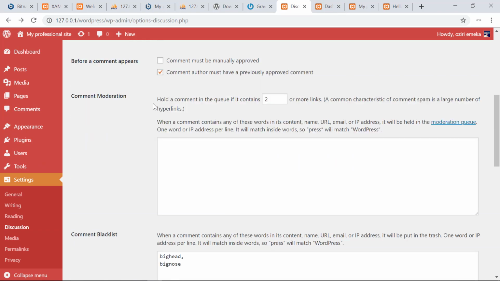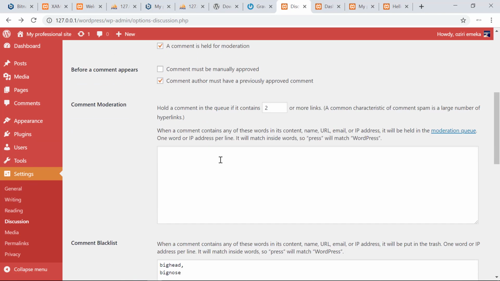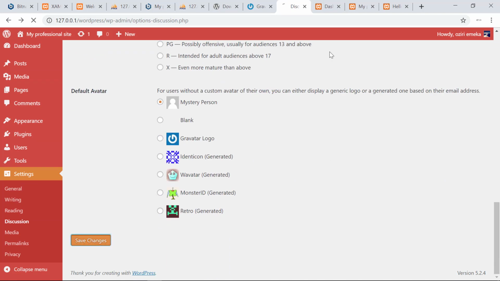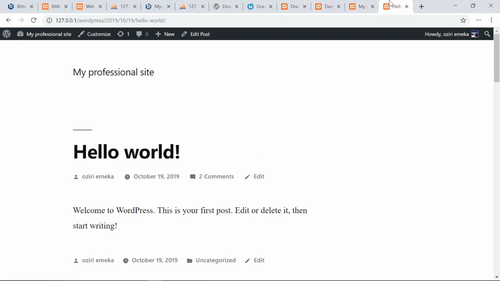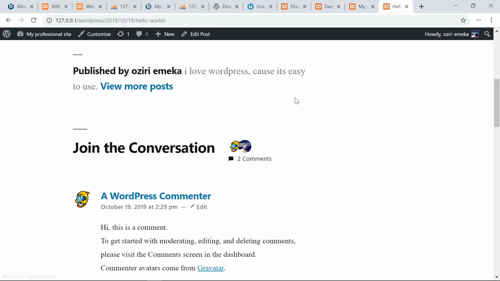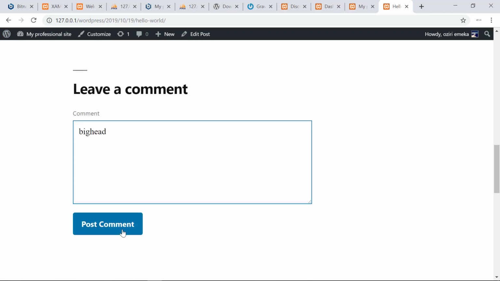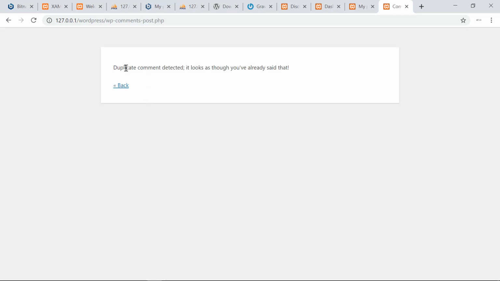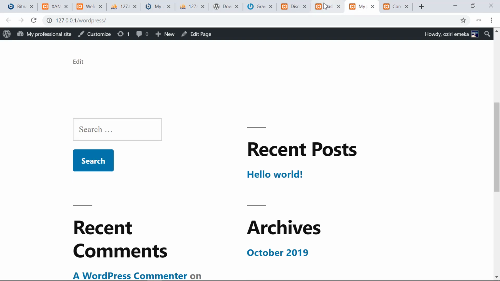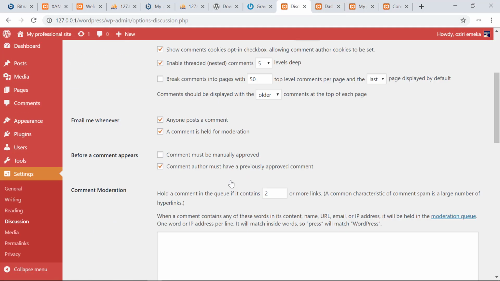Click on save changes. It's expired. Refresh. All users must be registered. Save changes. Refresh. And I'm going to try this one more time. And I would say it's a duplicate comment. It looks like you have already said that, but for some reason it's not allowing me to post that again.